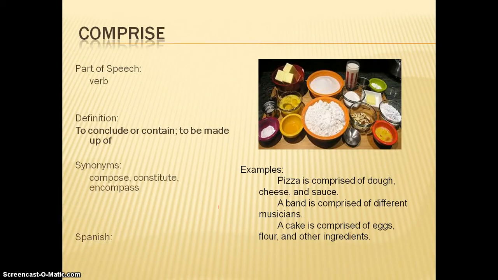Our next word is comprise. Comprise is also a verb, to conclude or contain, to be made up of. So in the picture there's a list of ingredients to make a cake. So cake is comprised of eggs, flour, and other ingredients. Pizza is comprised of dough, cheese, sauce, and a band is comprised of different musicians.